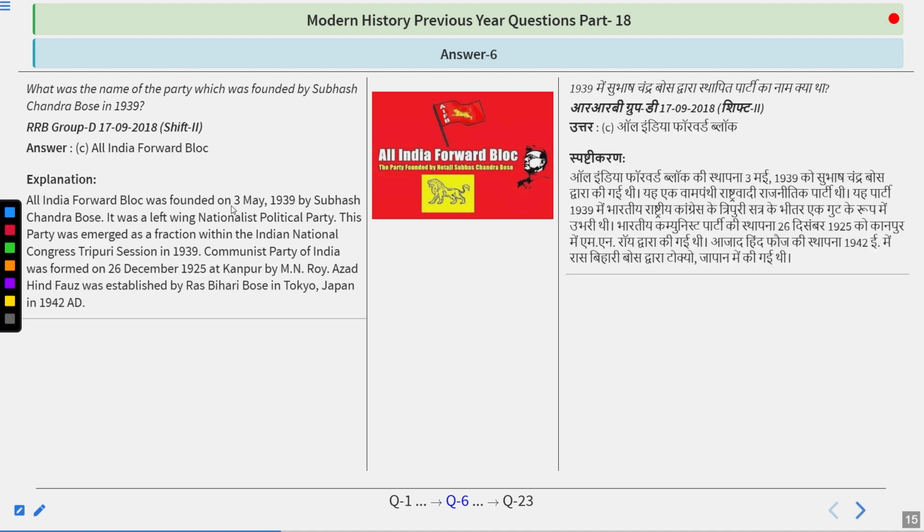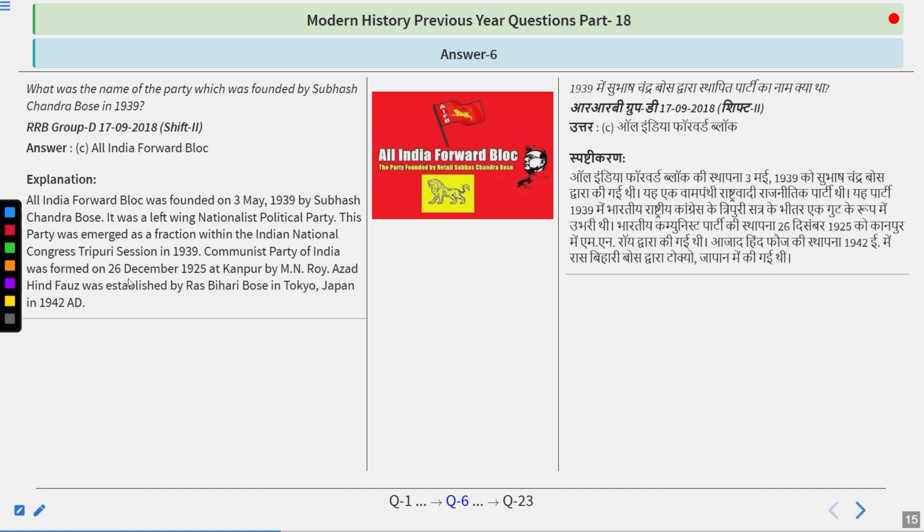All India Forward Bloc was founded on 3rd May 1939 by Subhash Chandra Bose. It was a left-wing nationalist political party. This party emerged as a faction within the Indian National Congress at the Tripuri session in 1939. Actually, what happened was Subhash Chandra Bose defeated Pattabhi Sitaramayya, who was the candidate backed by Mahatma Gandhi. After that, Mahatma Gandhi was upset and he said that it is not the defeat of Pattabhi but it is mine. Then Subhash Chandra Bose was somewhat forced to resign from the presidentship of Indian National Congress, and after that he left the party and created All India Forward Bloc.